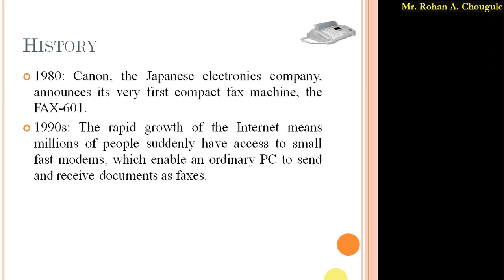Then in 1990, as we know, in the era of the 90s, the internet was at its boom. So the rapid growth of the internet meant that millions of people suddenly had access to small, fast modems, which enabled an ordinary PC to send and receive documents as faxes. So with the help of the internet, with the help of a PC, we can send and receive documents as faxes.